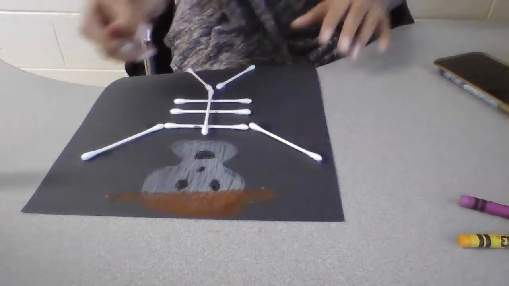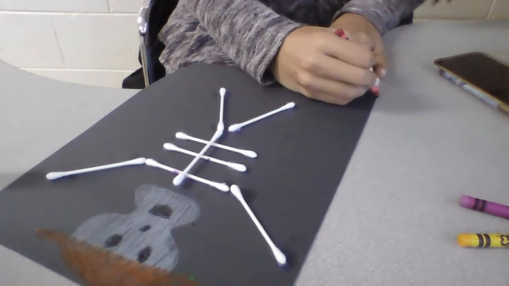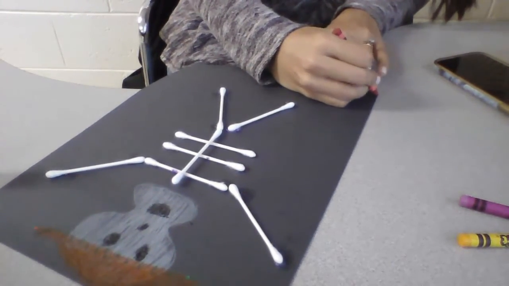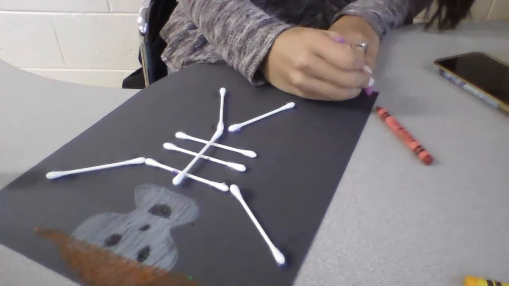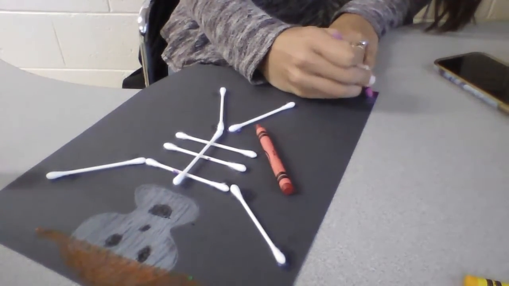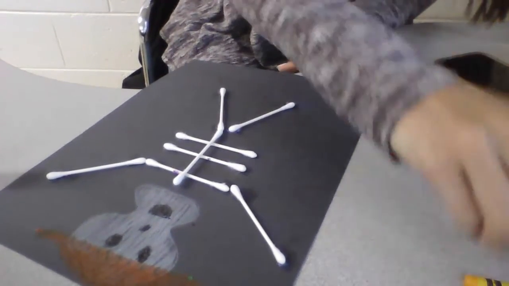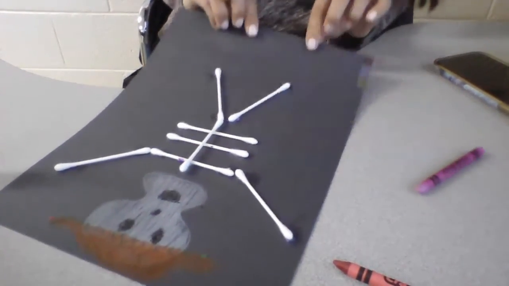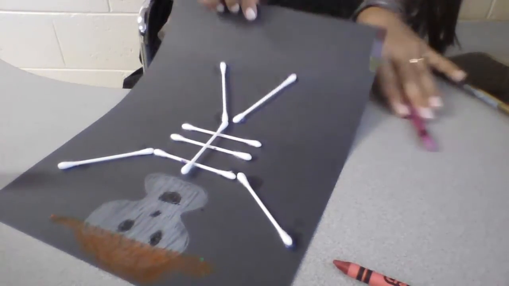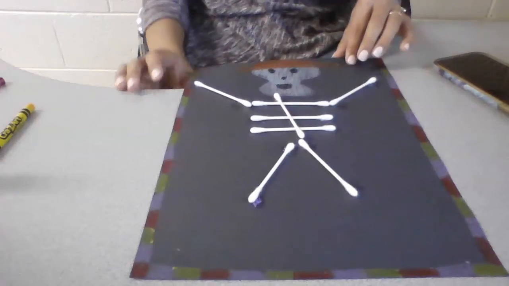And what I'm going to do is a little border on the edge of my paper in little squares. So I'll have a red square, and then a pink square, and then a yellow square. And then I'll keep going around my paper with red, pink, and yellow. I'll stop and you'll see how it ends out.